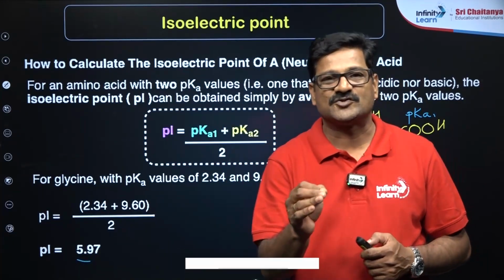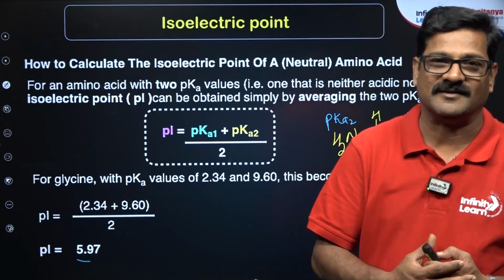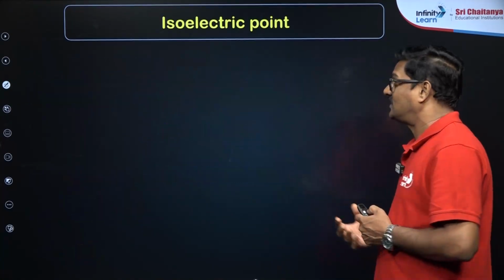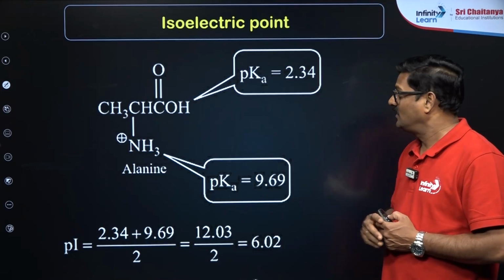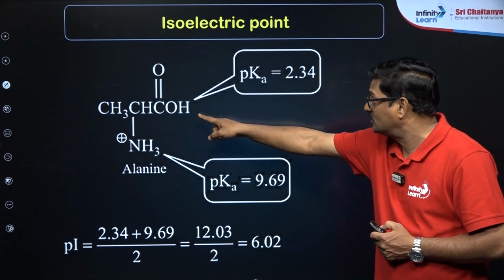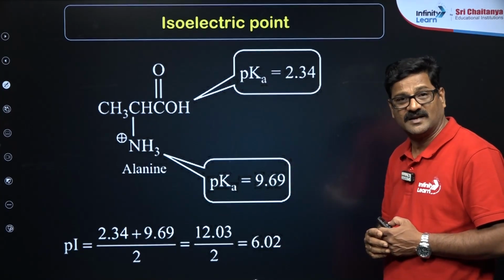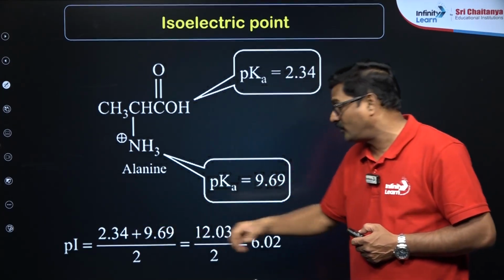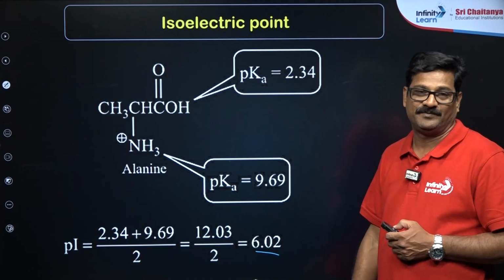So glycine is going to be neutral at pH 5.97. Similarly, take alanine. The carboxylic group has 2.34 and the amino group has 9.69. Take the average, 2.34 plus 9.69 divided by 2, which is 6.02.